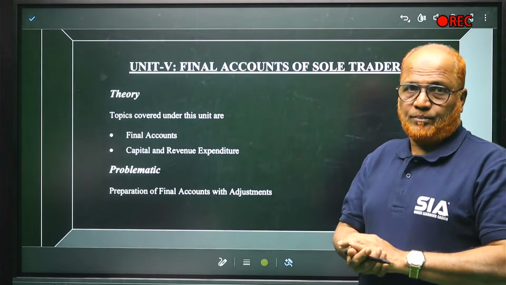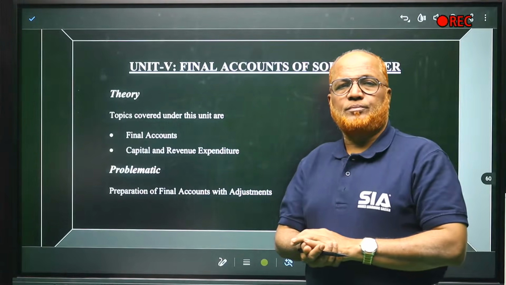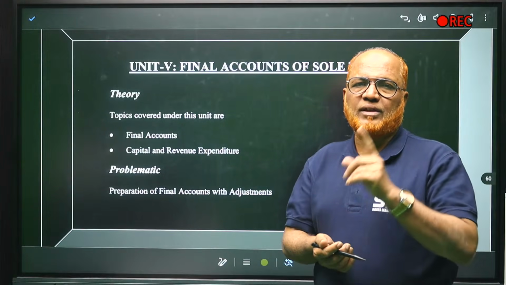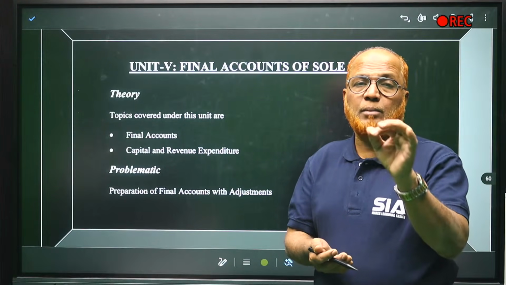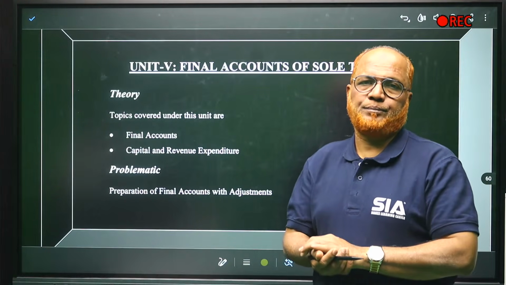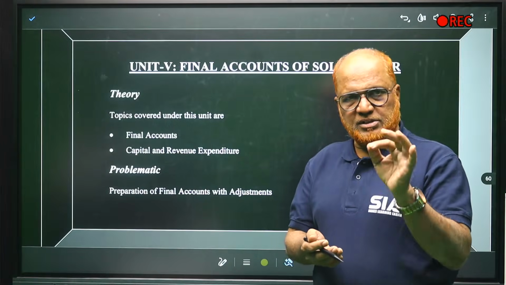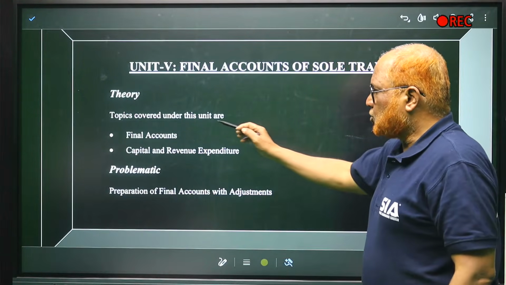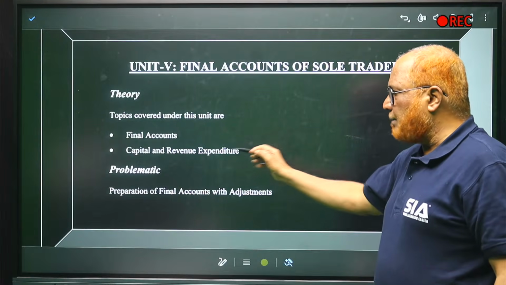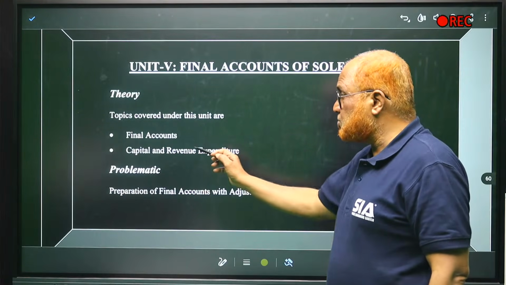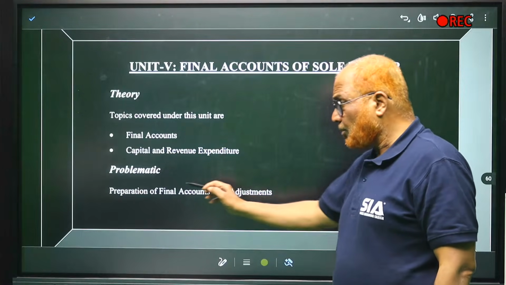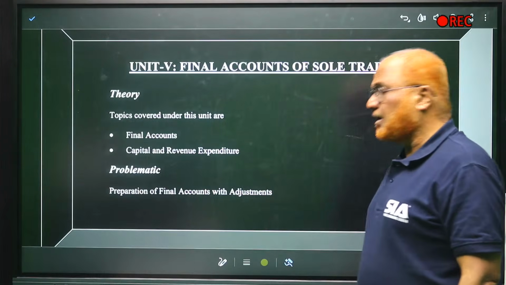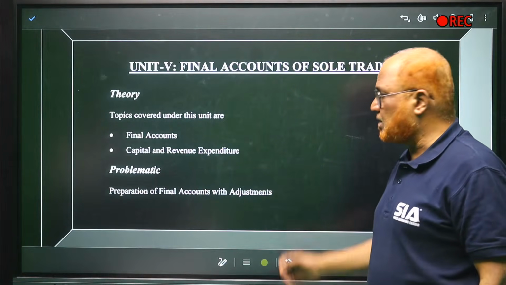Again, last question. In this question in examination, most probably you will get one theory and one problem, but the problem is compulsory. The final accounts problem is compulsory in every examination. Topics covered: final accounts, capital and revenue expenditure. This may be asked in theory. Problem: preparation of final accounts with adjustments, right?